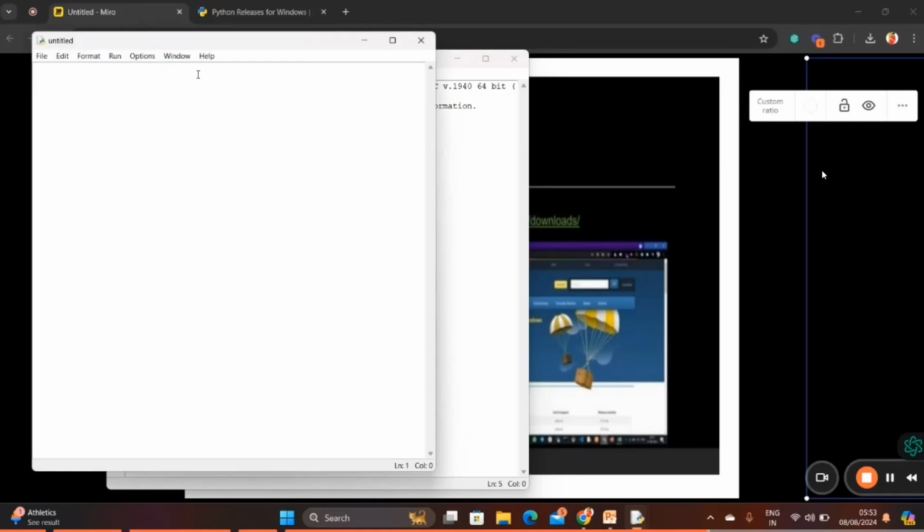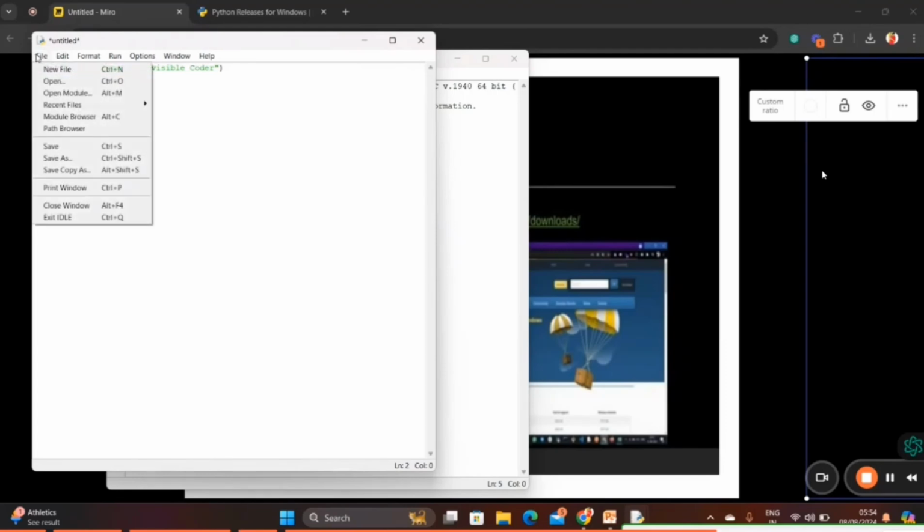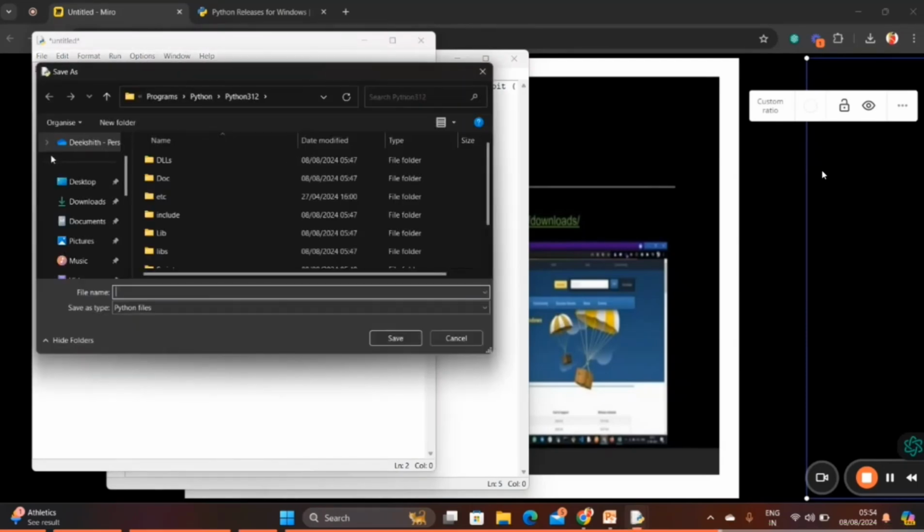Now I'm going to write the same code: print hi, welcome to Invisible Coder. I wrote it, but if I press enter, it will never give output. Why? Because it's a file, not the Python prompt, right? First we need to save this file. So go to File, then Save As. This is a Python file. You need to give a name.